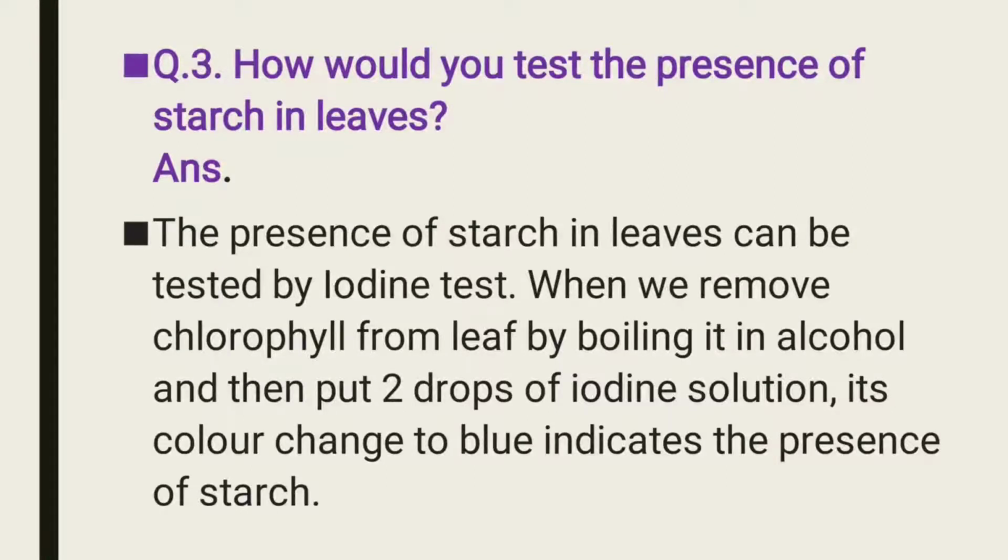It means take some alcohol in a test tube, and immerse the leaf in it. Now the third step is to heat the test tube by placing it in a beaker containing hot water.